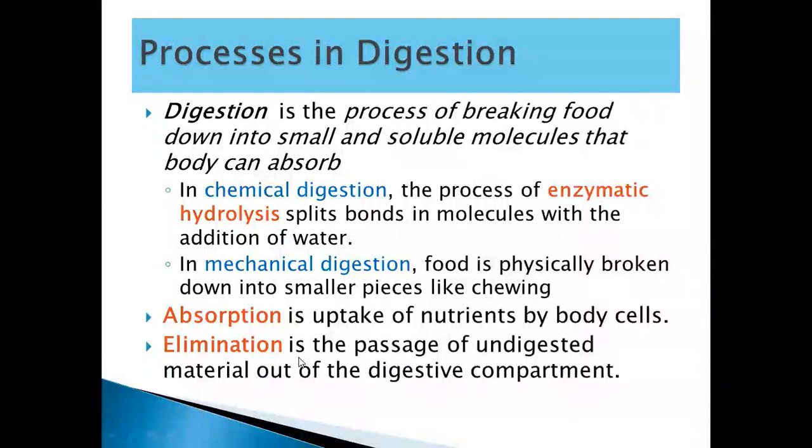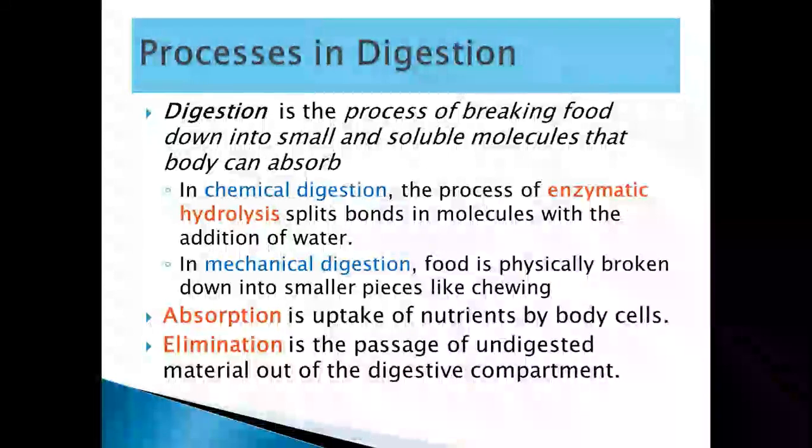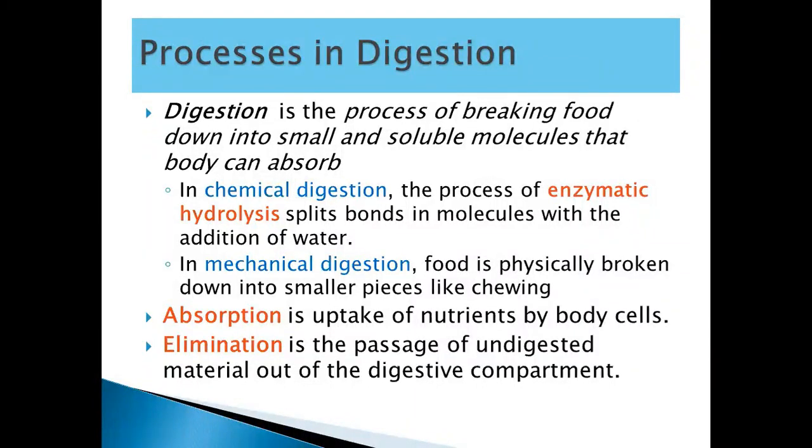Ultimately, elimination is the passage of undigested material out of the digestive compartment. So it means that the undigested food is eliminated by the body system. That process is called elimination. For that, it has to be temporarily stored in the large intestine, and then ultimately it is released.